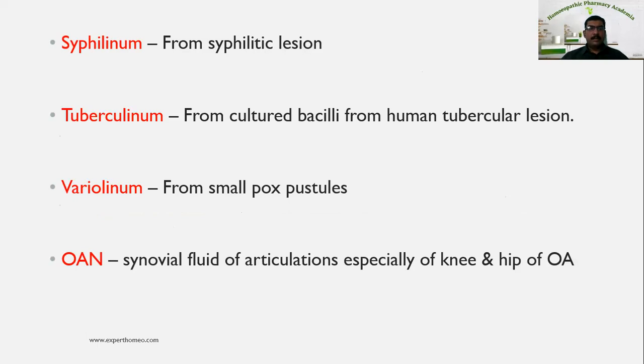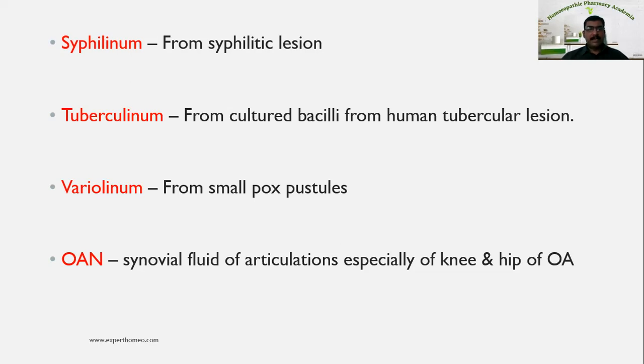Tuberculinum. Tuberculinum is another very important nosode, which is prepared from the cultured bacilli from the human tubercular lesion. So it can also be prepared from the tubercular sputum or tubercular abscess, the pus from the tubercular abscess. Next one is Variolinum. Variolinum is prepared from the exudate of the pustules of smallpox.